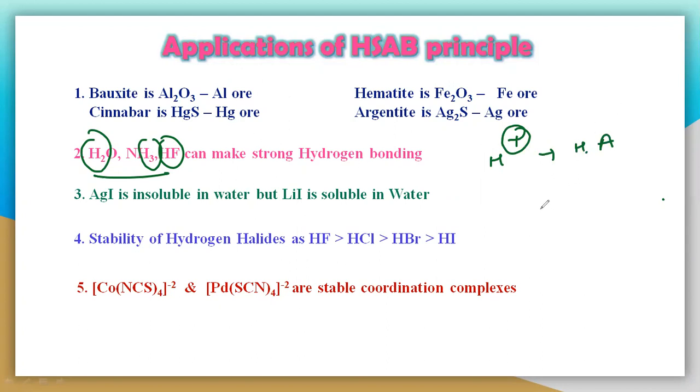And what about the oxygen, that is O minus 2, nitrogen N minus 3, and the remaining one, F minus. What are these? Are these three hard bases or soft bases? Let us see.